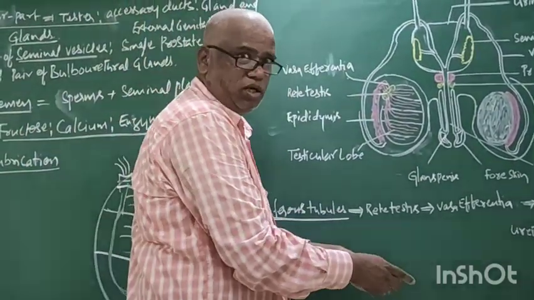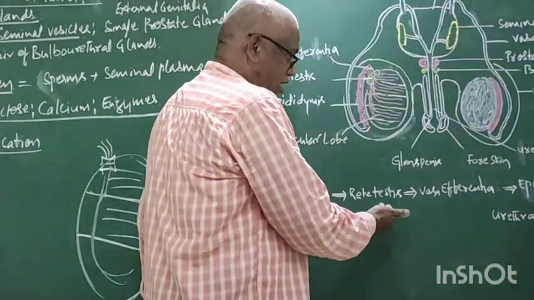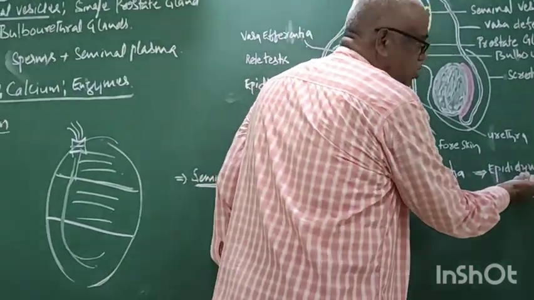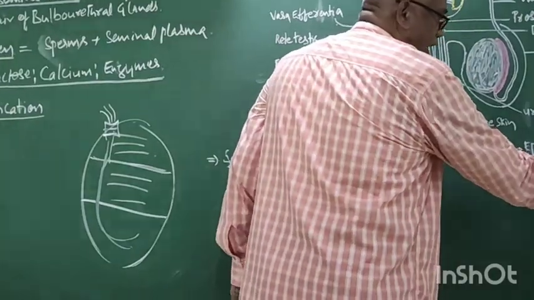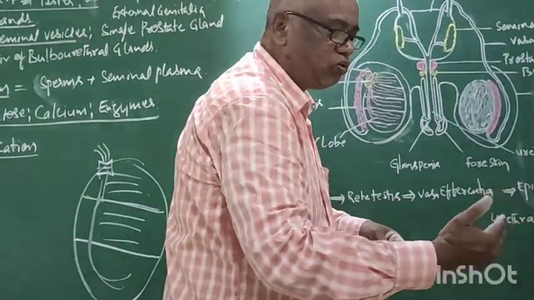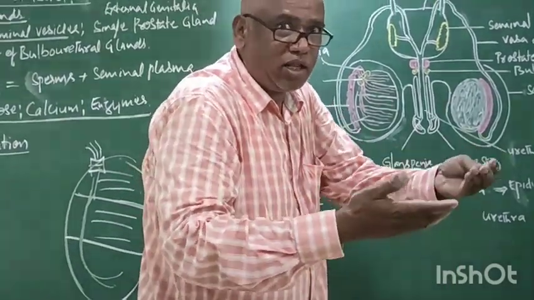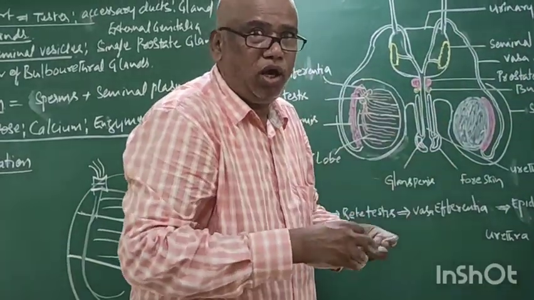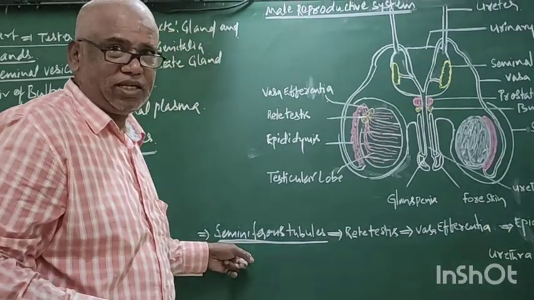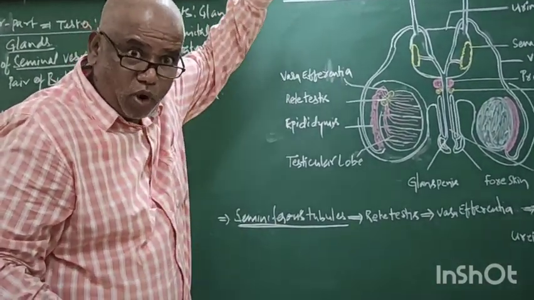This path is formed by all of these: rete testis, vasa efferentia, epididymis, vasa deferens, ejaculatory duct, urethra. These tubules continue with one another and form a path for the transport of sperm from the place of origin, that is the seminiferous tubule, to the female body.